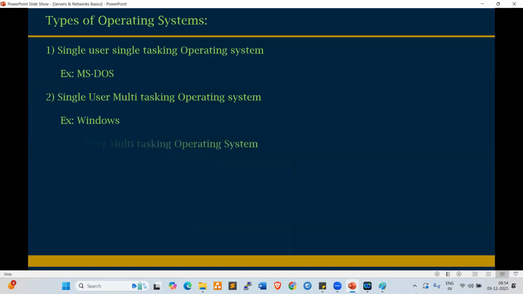Next one here is the multi-user multitasking operating system, which is a very popular and very important one. Currently we are using it in projects. The multi-user multitasking operating system is Linux. Every data center uses Linux servers because Linux is more secure. Multi-user multitasking means multiple users can log into the system and perform multiple tasks at a time.